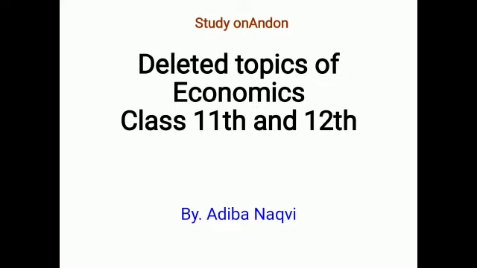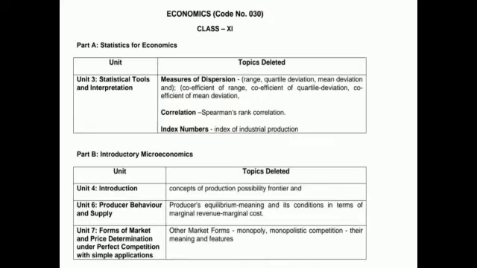So, now, as per the new amendment of the economics syllabus, we will study further. So, let's discuss the deleted topics of economics of class 11th and 12th.